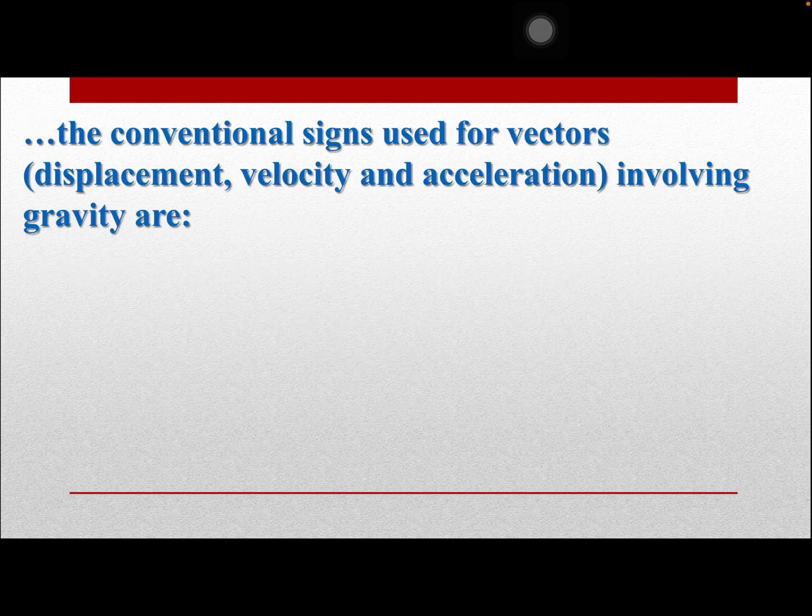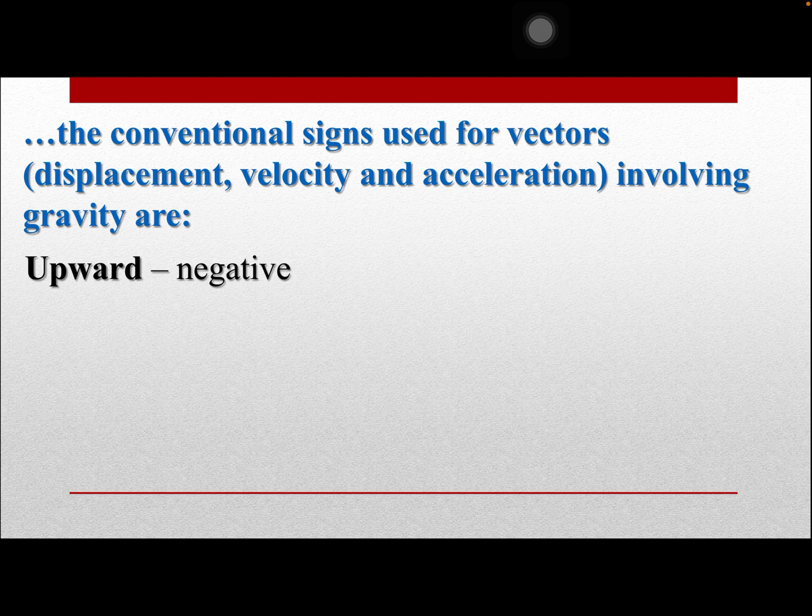Okay, so the conventional signs used for vectors, which are the displacement, velocity, and acceleration, you know already what vectors are. So in the vectors that involve gravity, we are going to use the sign convention. For example, upward means to say that the gravitational acceleration that we're going to use is negative.